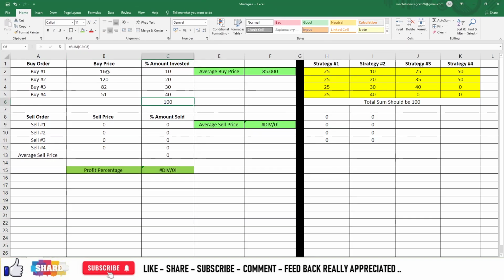So your first entry that is at 160, your allocation will be 10% of the amount invested. Second entry is at about 120, your allocation will be 20%. Third entry at 82, your allocation will be 30%. And fourth entry at 51, your allocation will be 40%. So on these entries your average buying price will be 85.